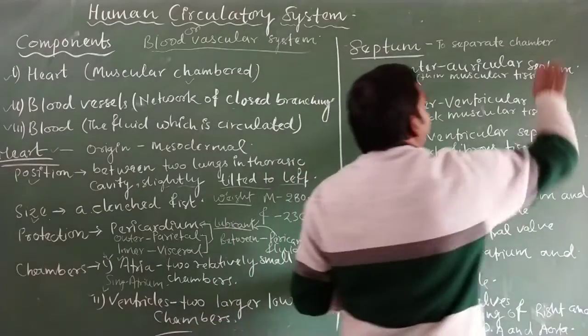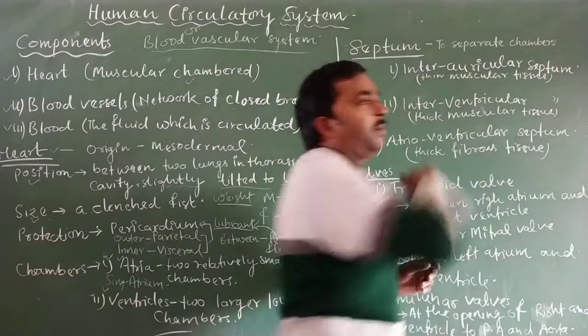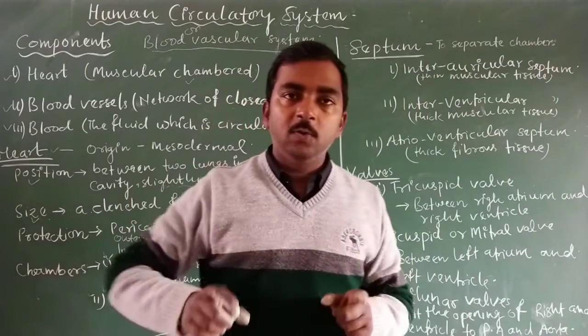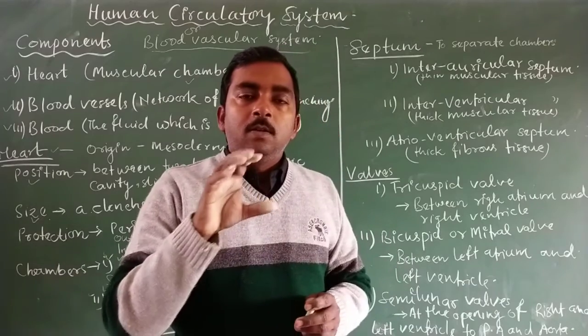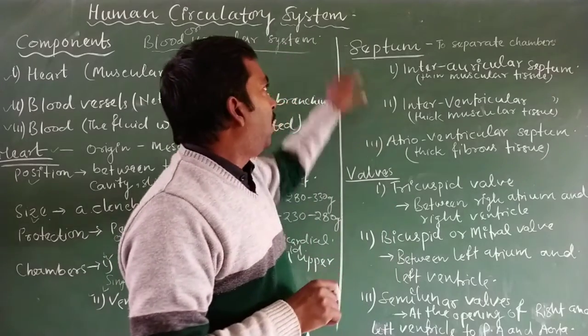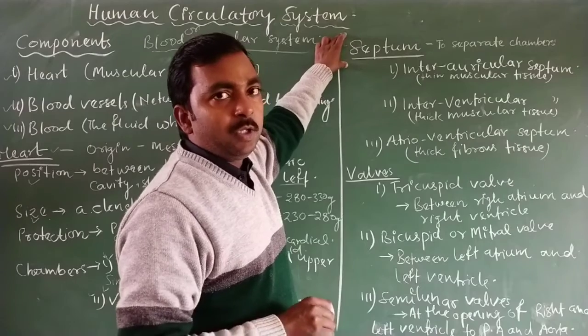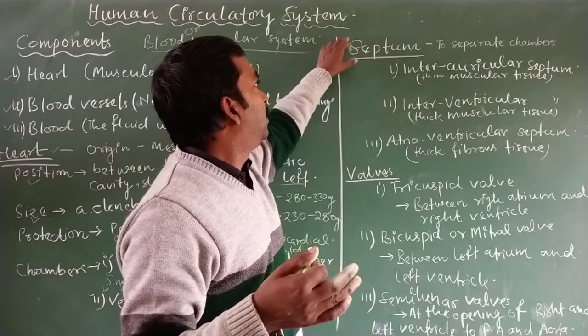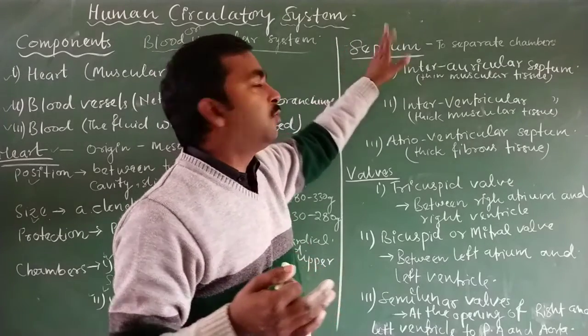The heart chambers remain separated with the help of a muscular wall, either a muscular wall or a fibrous wall, and these walls are known as septum.